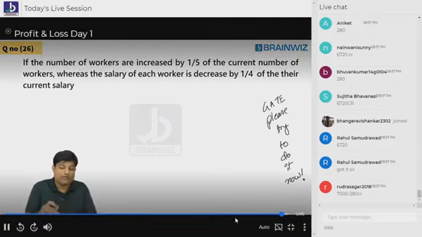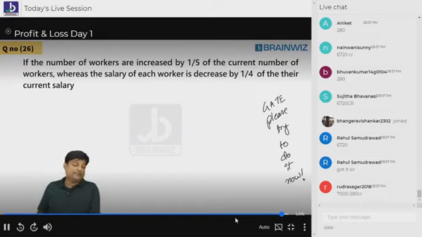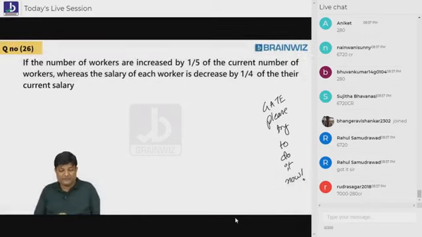The number of workers. Are you understanding everybody? Clear? The number of workers increased by 1/5. And the current number of workers, oh sorry, it's a small mistake here. Yeah, then everything is right.